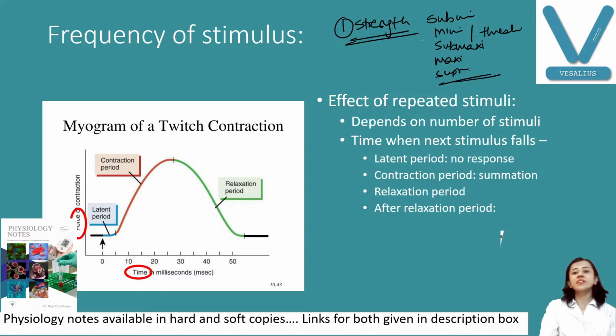Now the second very important factor affecting muscle contraction is frequency of stimulus. What is this frequency of stimulus? Suppose, as you can see here, we have stimulated the muscle only once, so we get this kind of curve. This is the simple muscle curve.